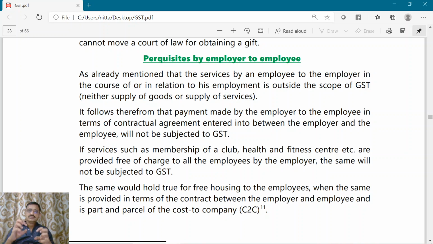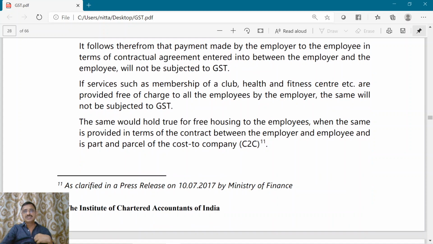Also, rent-free accommodation provided by the employer to his employee in the terms of contract of employment, that also will not be treated as a supply. Now this has been clarified by press release by the Ministry of Finance on 10th of July 2017.